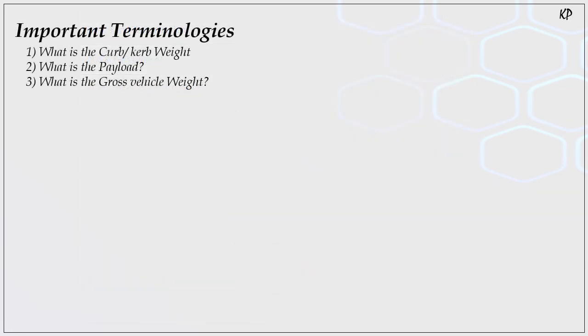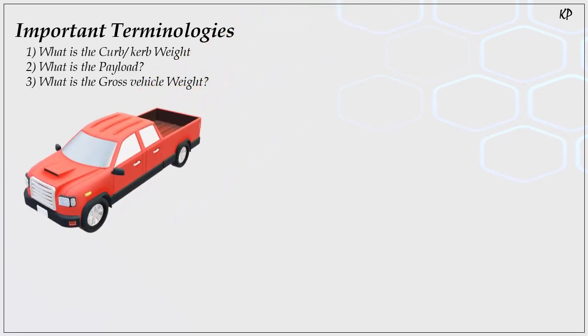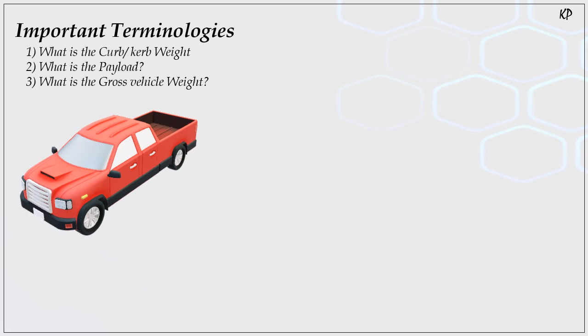So there are three important terms. One is curb weight, another is payload, and third one is gross vehicle weight, or you can call it GVW. So we will start with curb weight. If you consider any vehicle, then what is the curb weight of that vehicle?